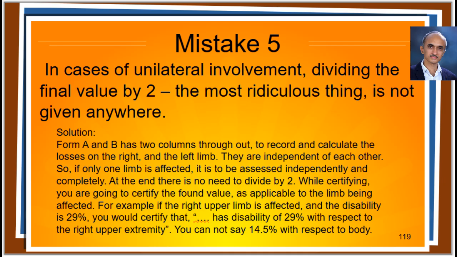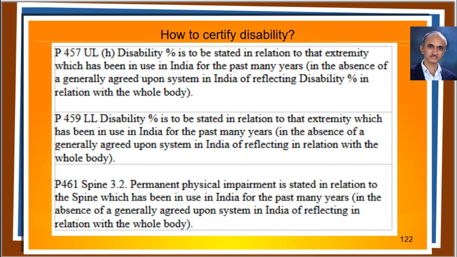While certifying, you are going to certify the found value as applicable to the limb being affected. For example, if the right upper limb is affected and the disability is 29%, you would certify that so and so has a disability of 29% with respect to the right upper extremity. You cannot say 14.5% with respect to body. Gazette says the same at least 3 times as shown in this slide.